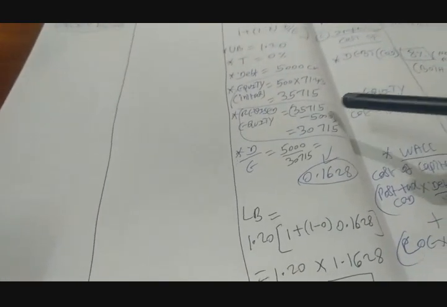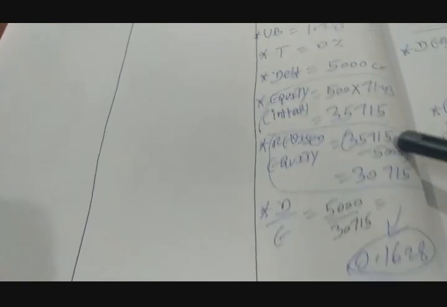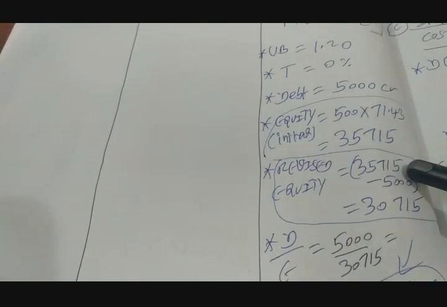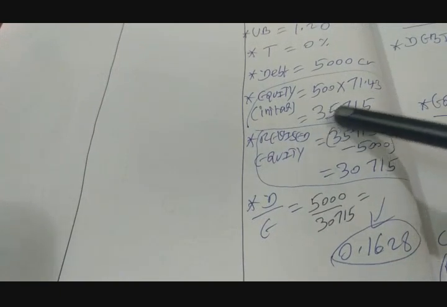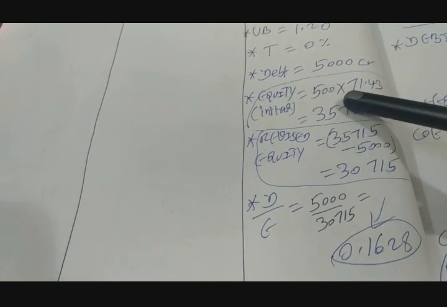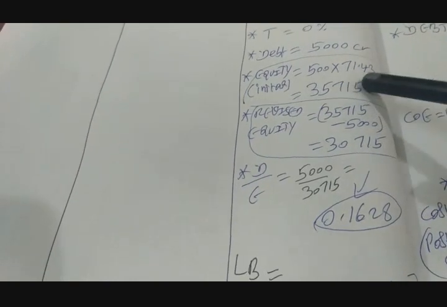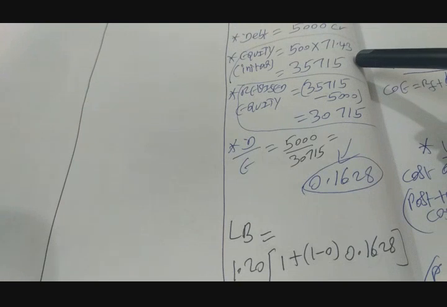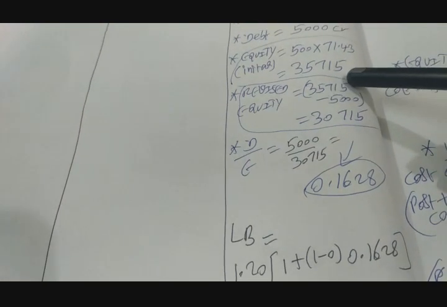In finance, we are going to go by market numbers, not accounting numbers, balance sheet numbers or book value numbers. So we compute the market value of equity initially: number of shares into price per share at present, 500 into 71.43, gives us 35,715 crores.